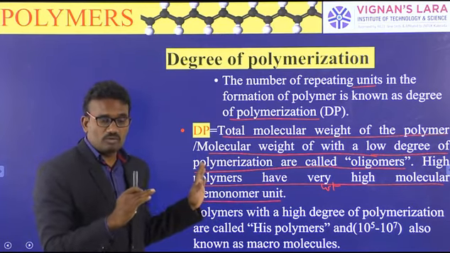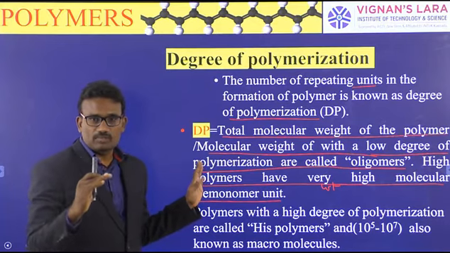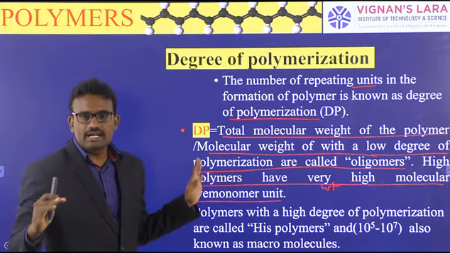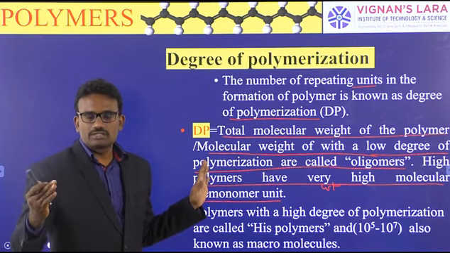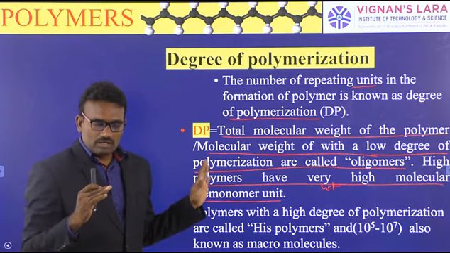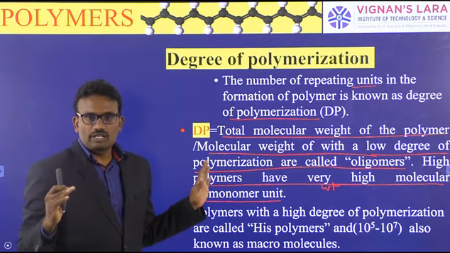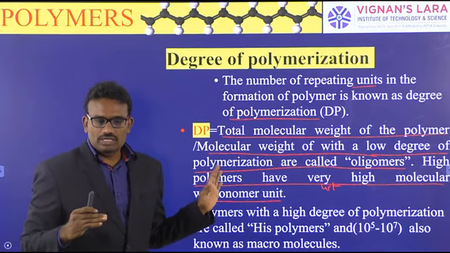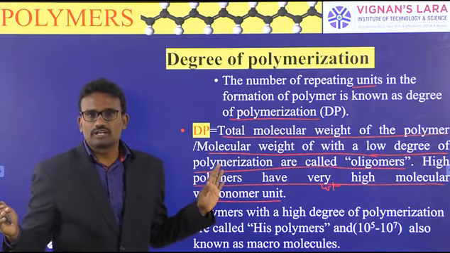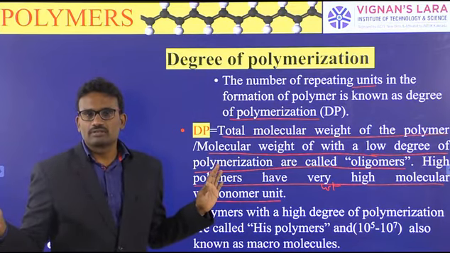The number of monomers present in the polymer chain is called the degree of polymerization. How to calculate the degree of polymerization? The total molecular weight of the polymer divided by the molecular weight of the monomer is called DP.